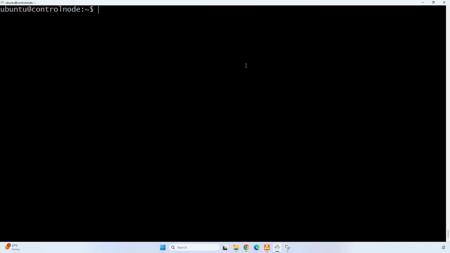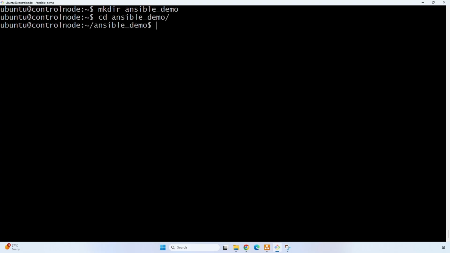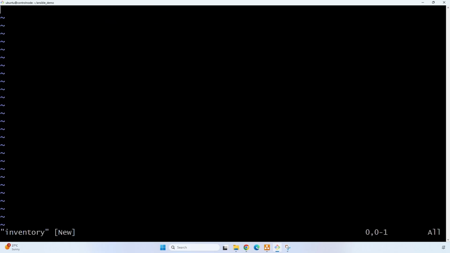Before creating the inventory file, let's create a directory. Let's create the inventory file. Click on I to insert.